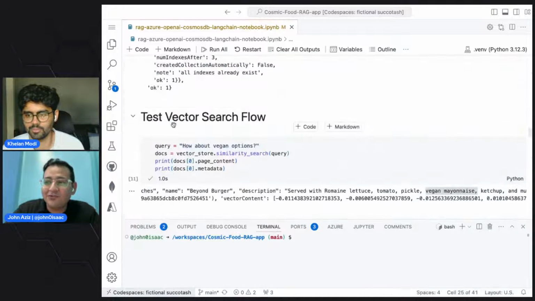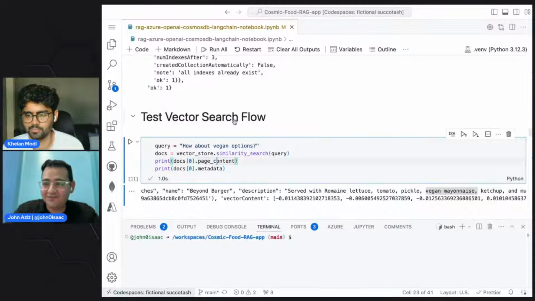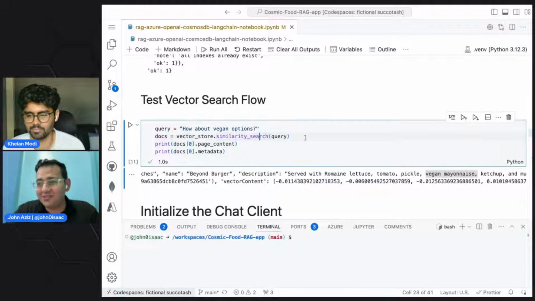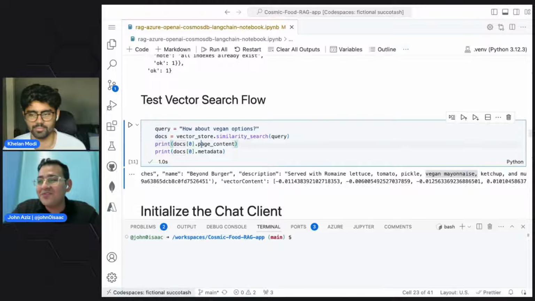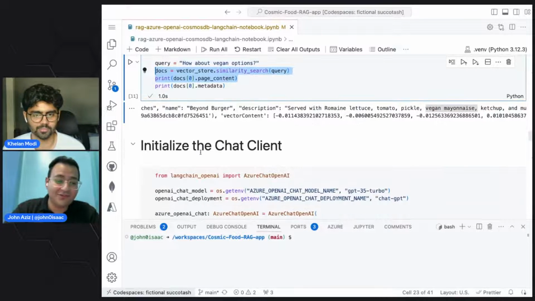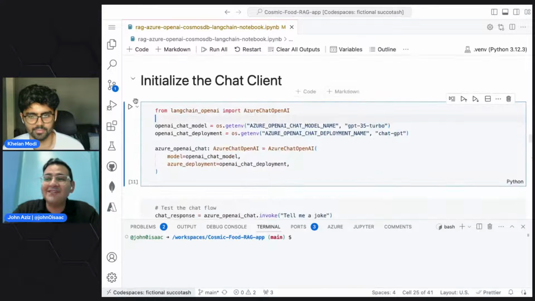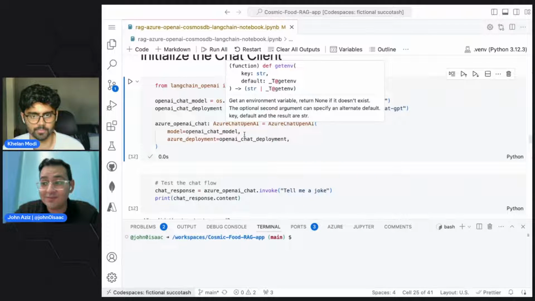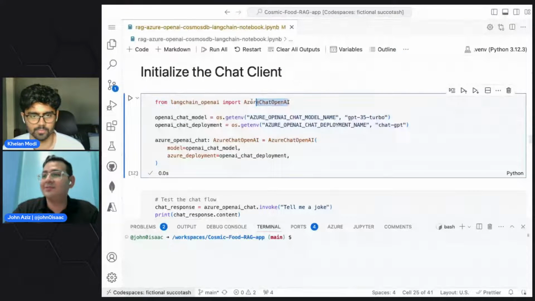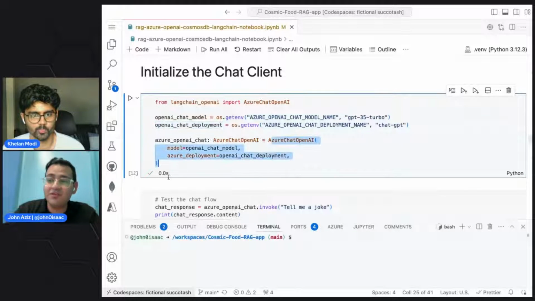Now after we explored how to do searching with vector search, all we do is call this function. It's going to return the top documents from the database that you saw, and then we can choose the first one and return it to the user. After that, we do some rephrasing and responding in a human-like way with the chat deployment. Again, all we need to do is get the Azure Chat OpenAI, get our model name and the deployment name, create a client with them, and use this chat client.